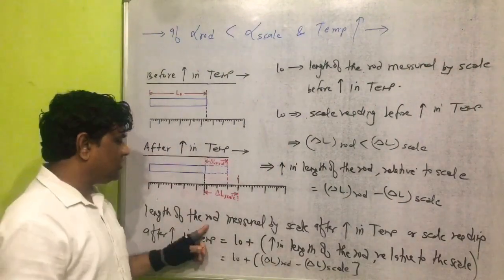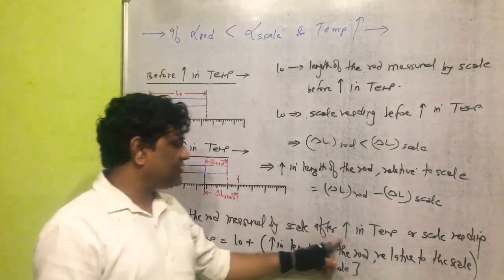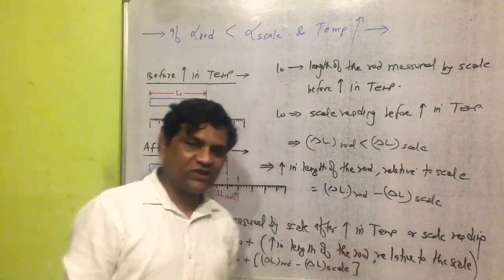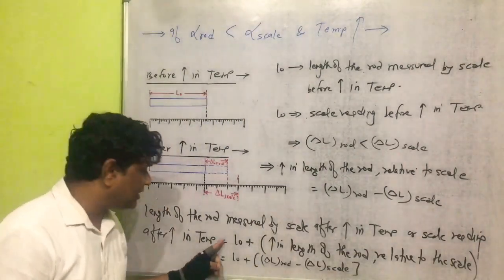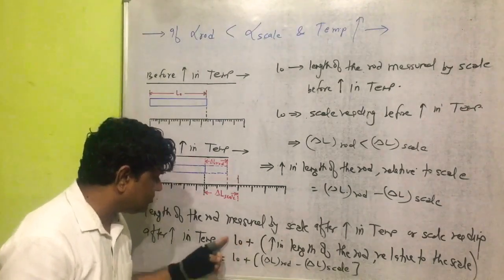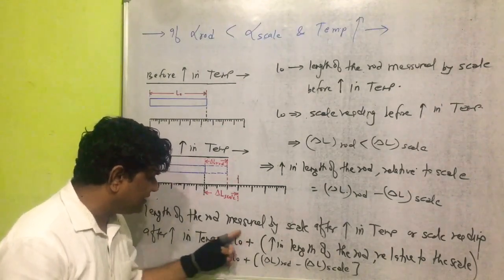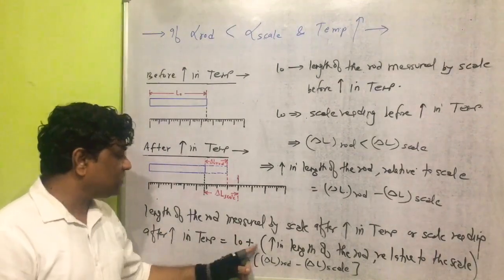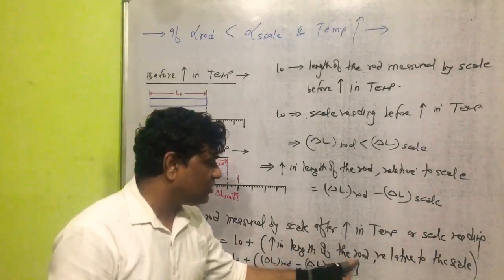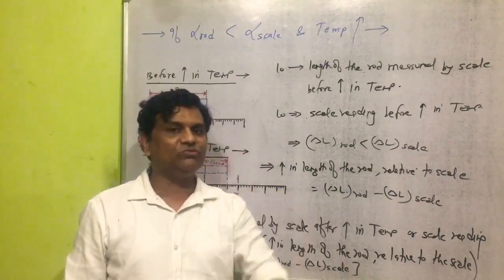So the length of the rod measured by scale after increase in temperature, or scale reading after increase in temperature, will become equal to the length of the rod measured by scale before rise in temperature, plus increase in the length of the rod relative to the scale.